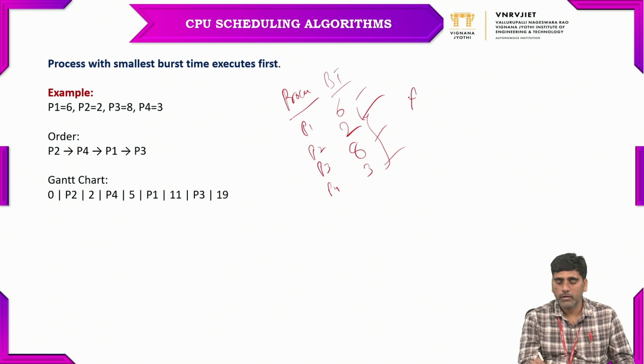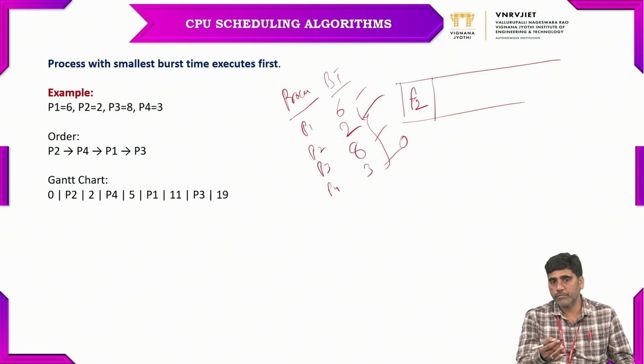In the order of the Gantt chart, P2 is executed first because it has the smallest burst time. P2 arrives at 0 milliseconds, and if no arrival time is given for any process, we can assume that all the processes have arrival time 0. So P2 from 0, the burst time is 2 milliseconds. Next, after P2, the smallest burst time is P4, whose burst time is 3. So 2 plus 3 is 5 milliseconds.